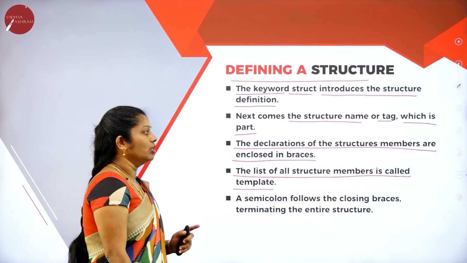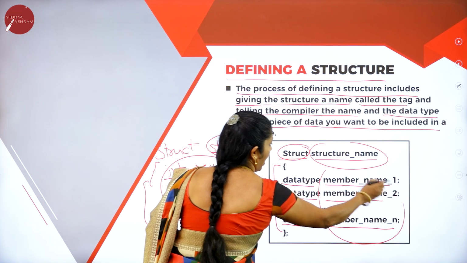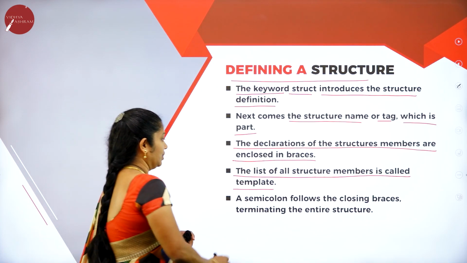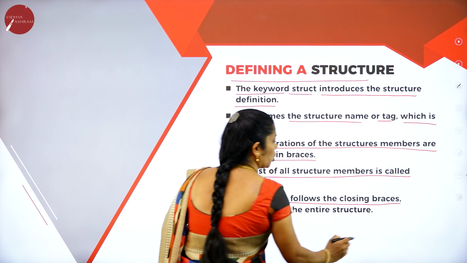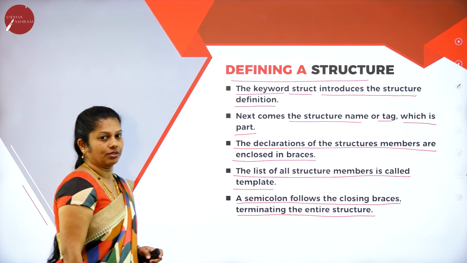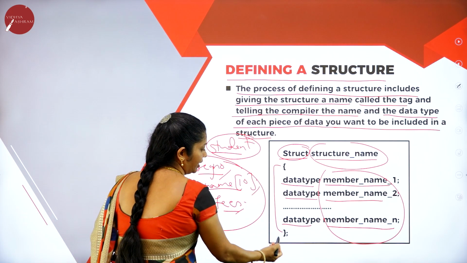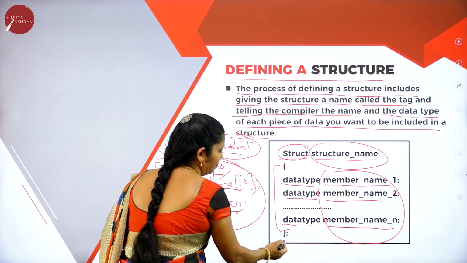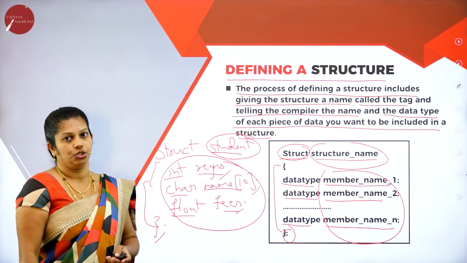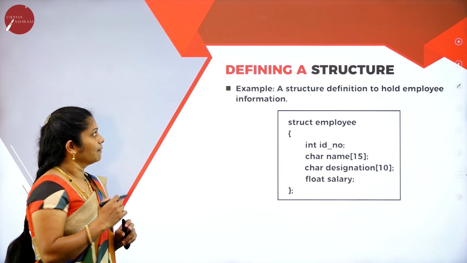Whichever members you have, all those things can be called the template. The semicolon follows the closing brace, terminating the entire structure. If you observe here, we have opened the flower bracket here and closed it here. At the end, compulsorily you have to put a semicolon. It means that that is the termination of the structure. This is regarding defining a structure.